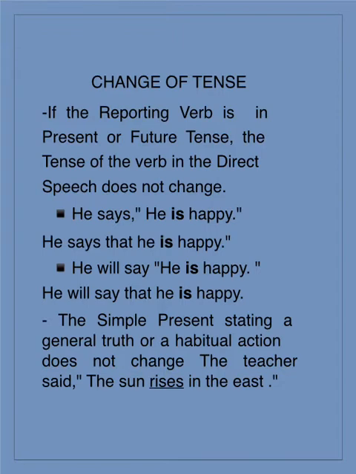Now if you see the reporting verb part, that is the clause part, instead of said, usually we see the words like said or told, but here it is the present tense being used, that is the word says. In such cases, the tense in the reported speech or the tense within the inverted commas does not change. That is why, if you see the example, he is happy will remain he is happy in the indirect form of speech also.